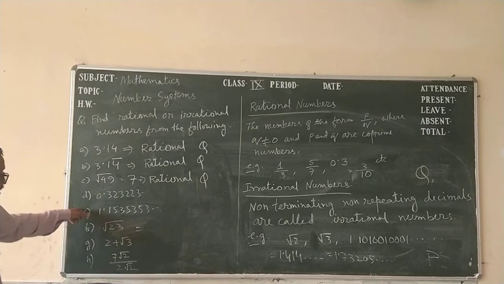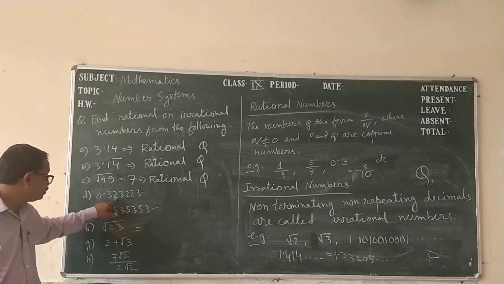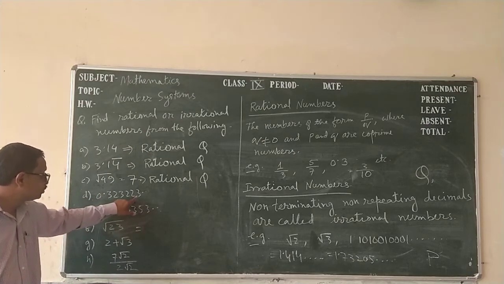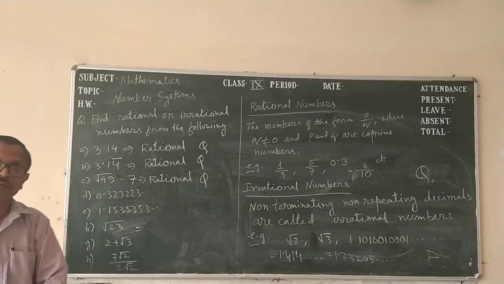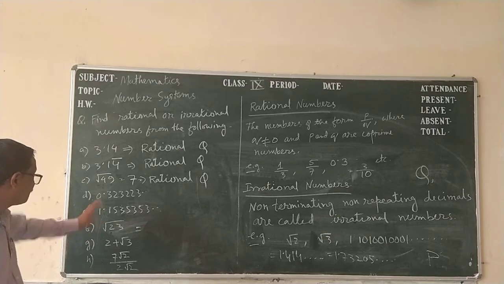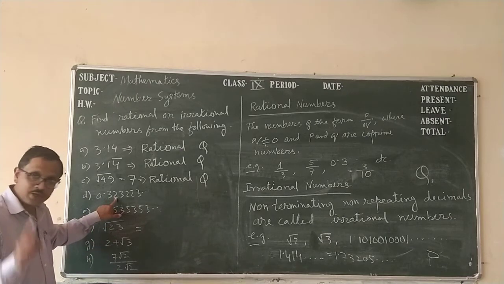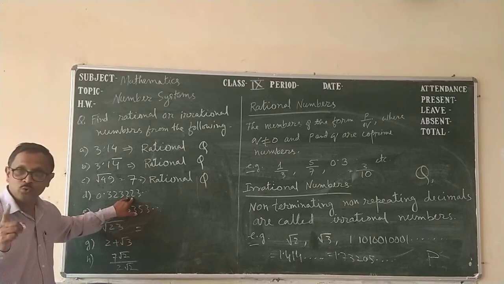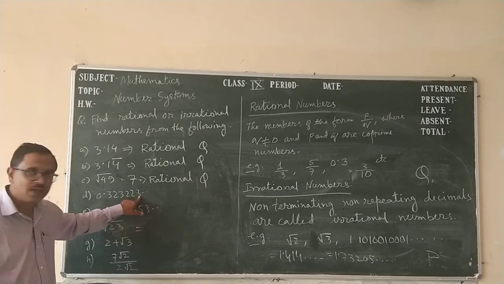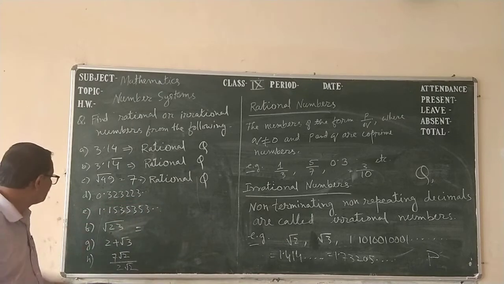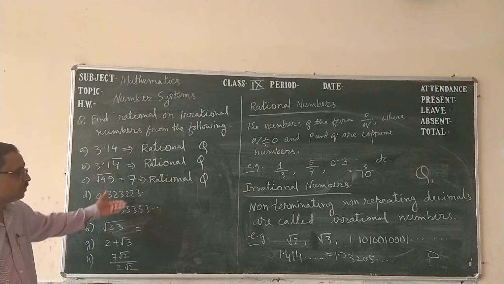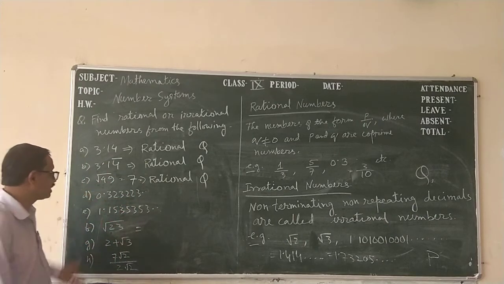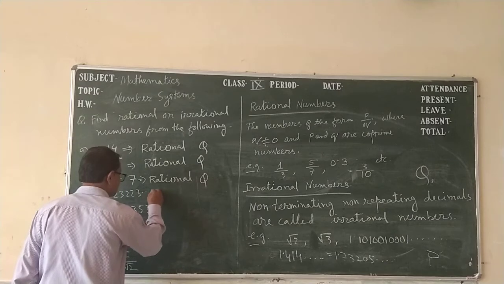Now the next case, 0.32322 3 and so on. It is a non-terminating, non-repeating decimal. It does not repeat: 3, 1, 2, 3, 2, 2 times, then 3 again in a different way. So it is not repeating. So it is a non-terminating, non-repeating decimal, and it is an irrational number.